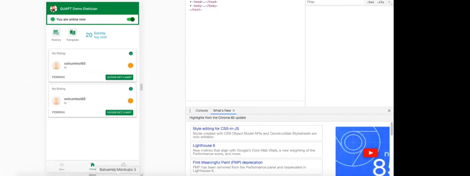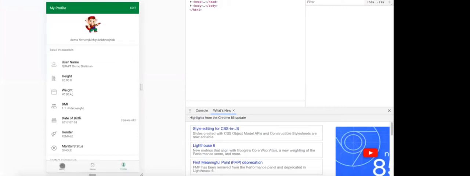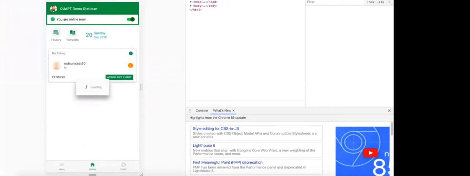This is what we have. I will be shifting between a client view and the dietitian view. This is a dietitian view. I'll be shifting between those two. See, this is an app.